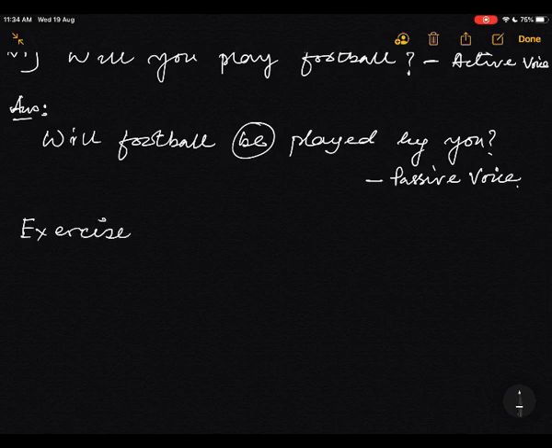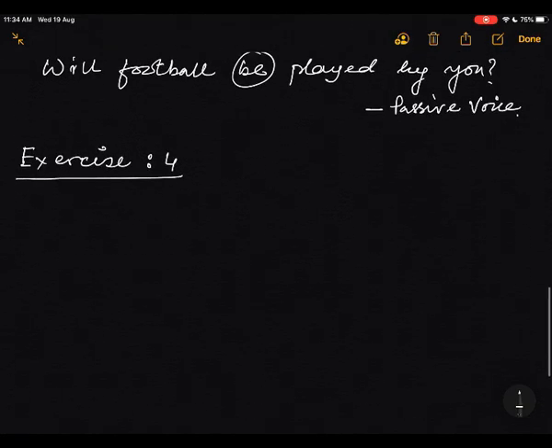Exercise 4, very interesting exercise. Very interesting and very important section. So see this well.